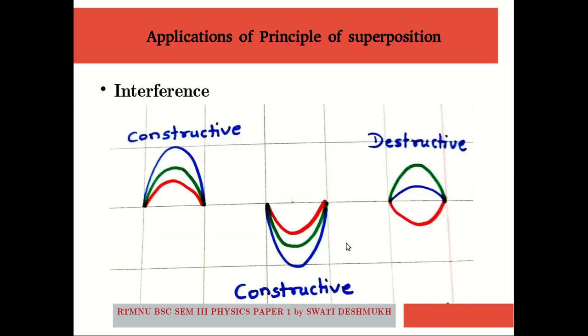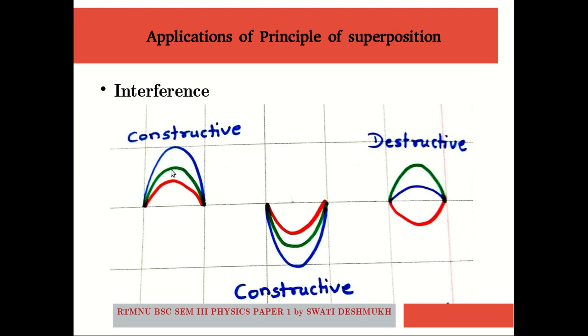An interference could be a constructive interference or it could be a destructive interference. In case of constructive interference, let us consider a combination of two waves, this red wave and green wave, these are the input waves. Combination of these two waves results into this blue wave.